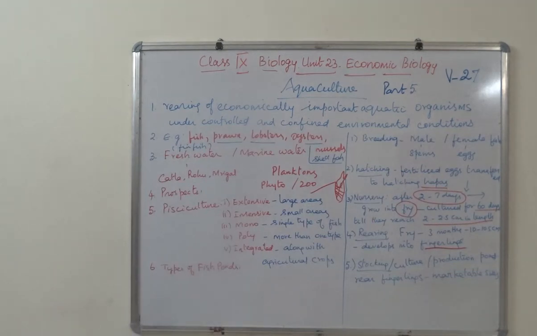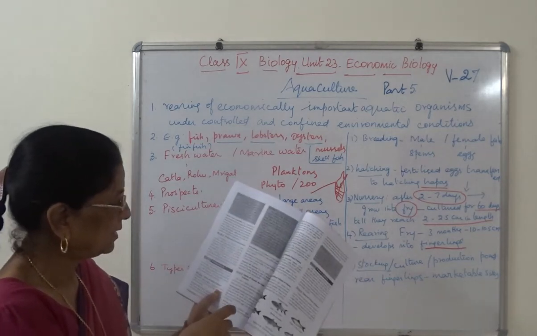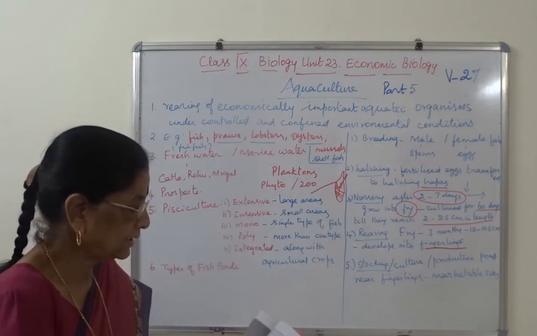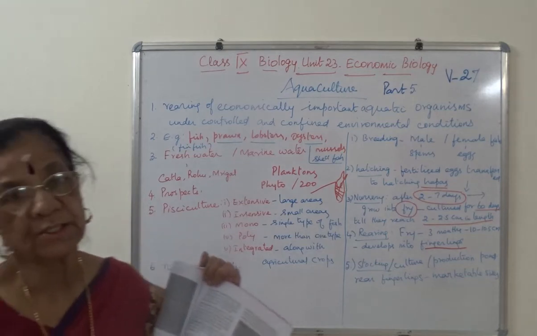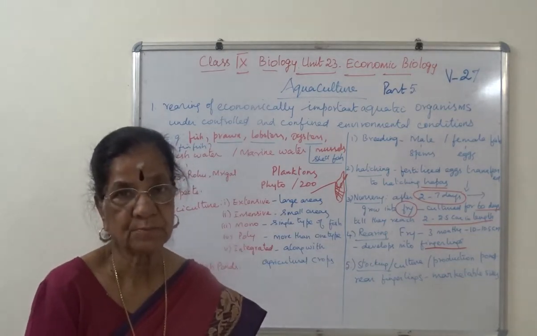Go through the types of fish pond. Again, it is given in our textbook as breeding pond, hatching pond. Then again, here it is nursery pond, rearing pond, stocking pond. This is explained in detail. I hope you have understood.